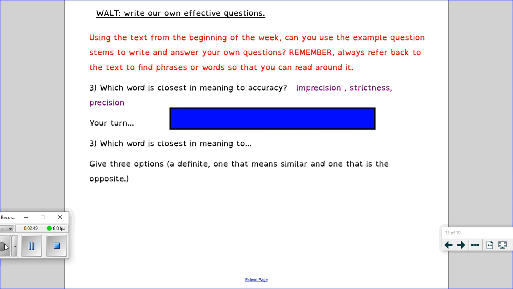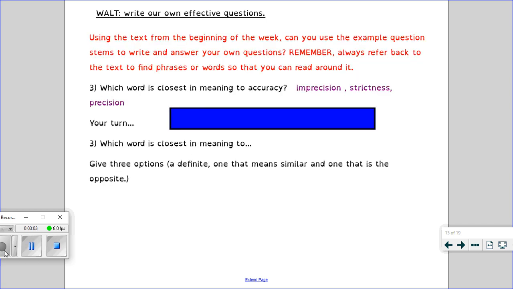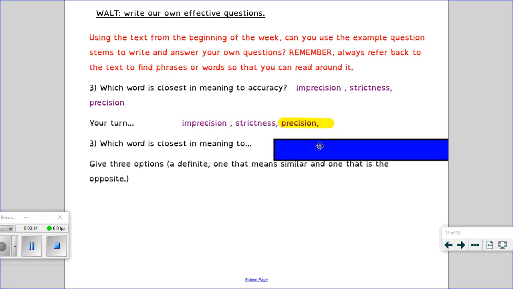So for example, if I said, which word is closest in meaning to accuracy, which obviously appeared in the text, didn't it? I'll show you. It says they were able to measure its height with astonishing accuracy. So if I were writing this question, I'm then giving 3 possible answers for your reader to choose a correct one. The answer would be precision. Precision is a synonym for accuracy. Imprecision is the opposite, it's an antonym. And strictness is similar, but it's not an exact synonym. So precision would be the closest in meaning.